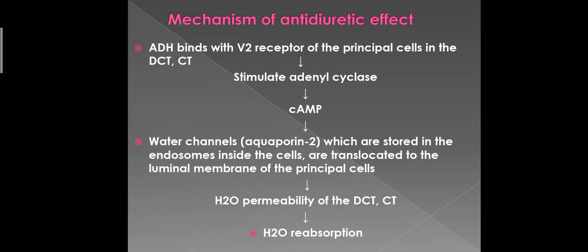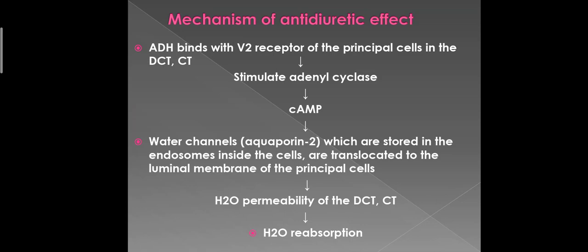ADH comes and binds with its specific receptor on these cells, and the binding of this hormone with the receptor stimulates the G protein adenyl cyclase second messenger system. It leads to the formation of cyclic AMP. The water channels, known as aquaporin 2, are stored in the endosomes inside these cells.